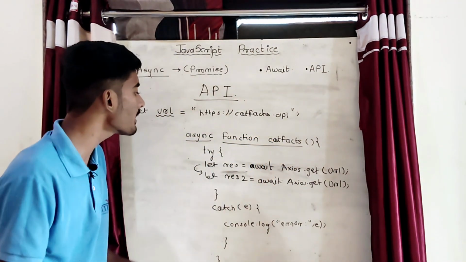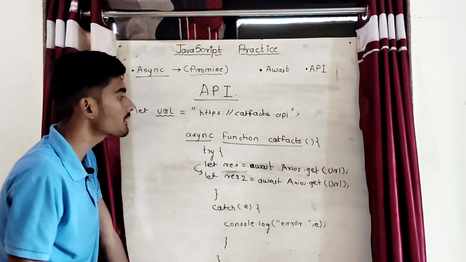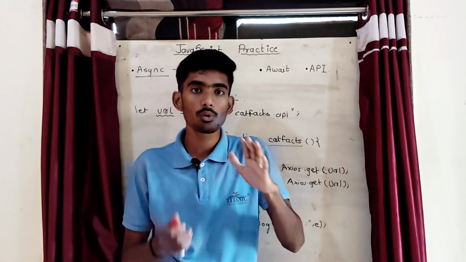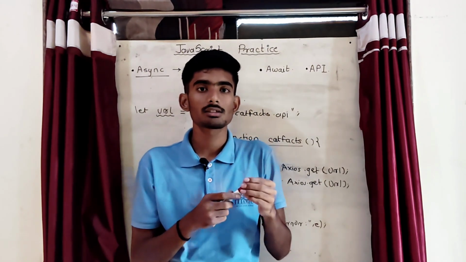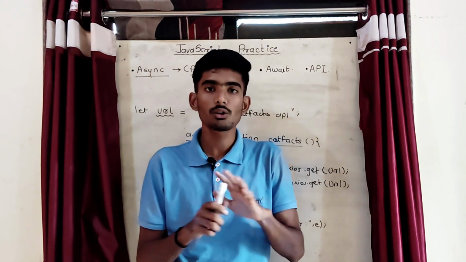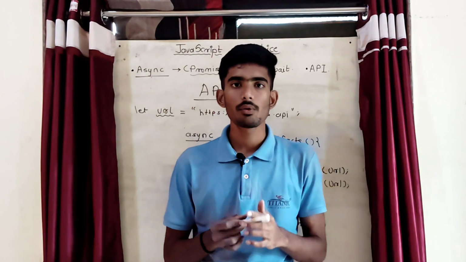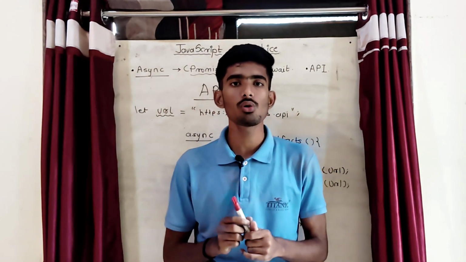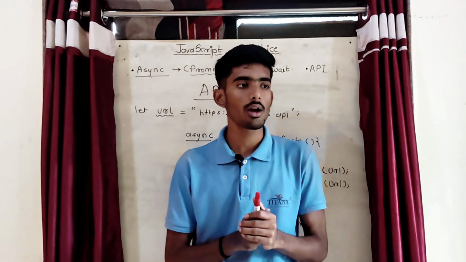But it doesn't mean that if you have used await, your further tasks will be stopped. If you are using await for any API, then only the task related to that API will hold. The tasks in your code which belong to your application will not be held. So guys, this was a little about the async and await keywords. We use this combination when we are dealing with APIs, so it is very important to know about APIs. What are APIs? We are going to discuss APIs in our next video, so I hope you will wait for it.